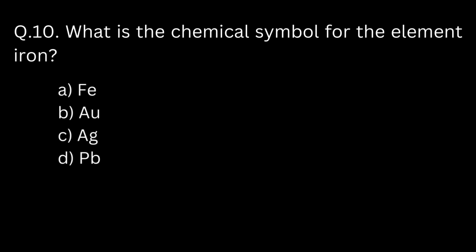What is the chemical symbol for the element iron? A. Fa. B. Au. C. Ag. D. Pb. Answer A. Fa.